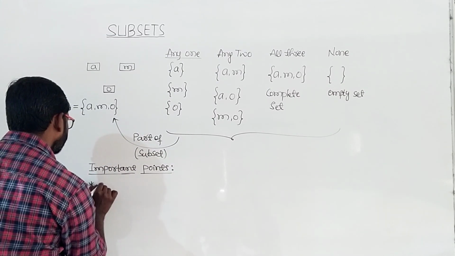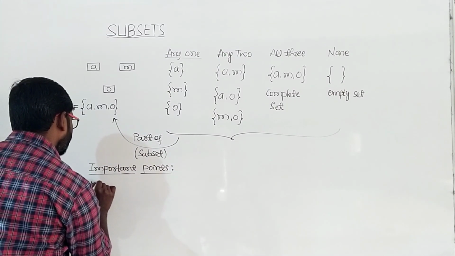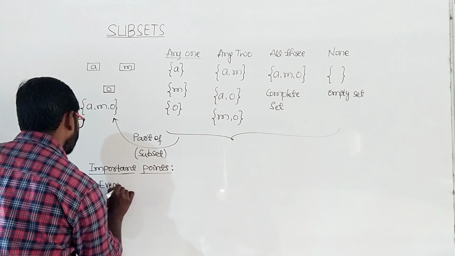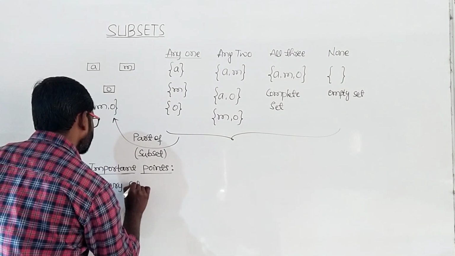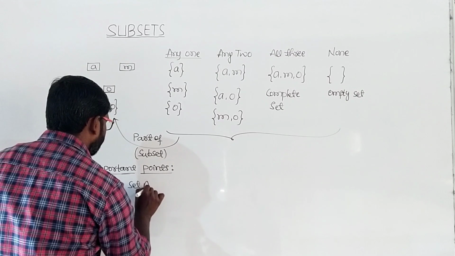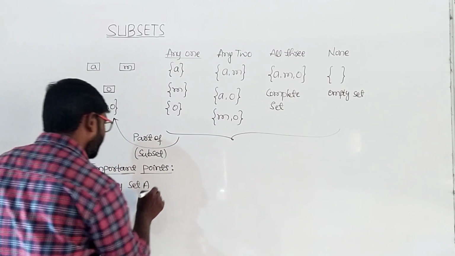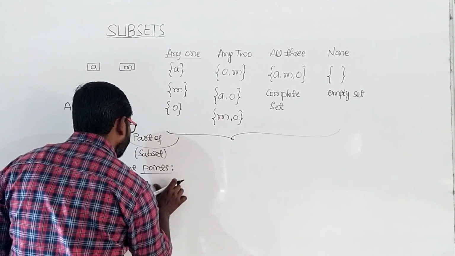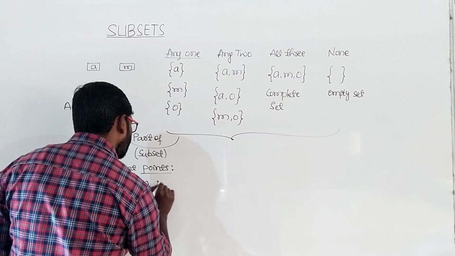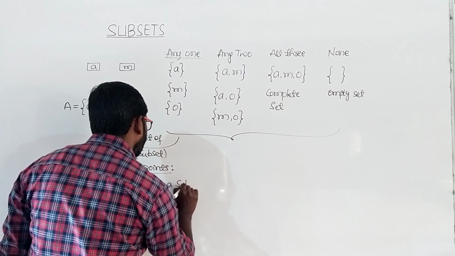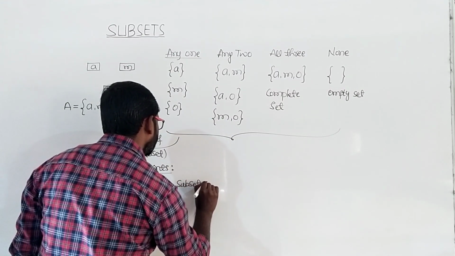First one, every set A is a subset of itself.